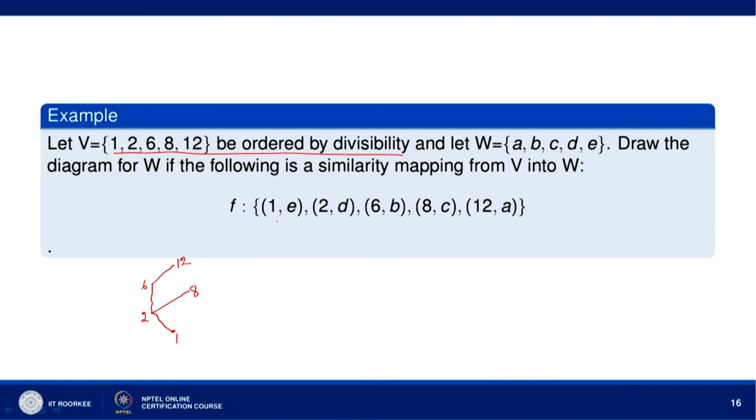Now, under the mapping f, 1 goes to E, so we have E here, and then 2 goes to D, so we have D, and then 6 goes to B, so we have B here, and then 8 goes to C, so we have C here, and then 12 goes to A, so we have A here. So, draw the diagram for W. This is the diagram for W, using the similarity mapping.